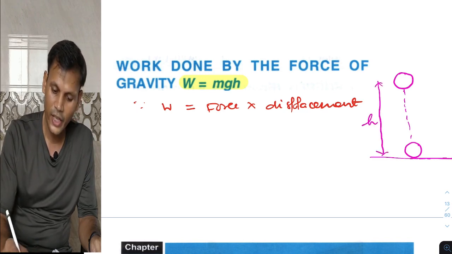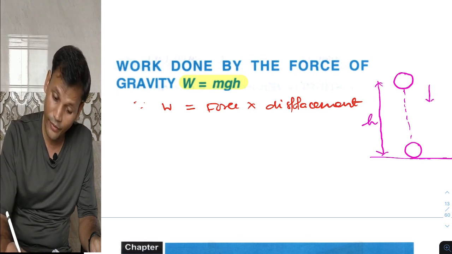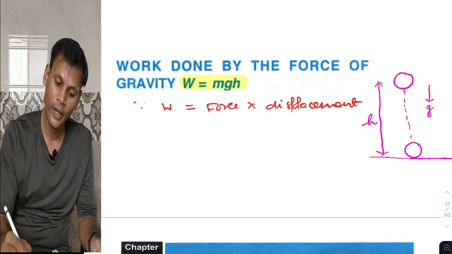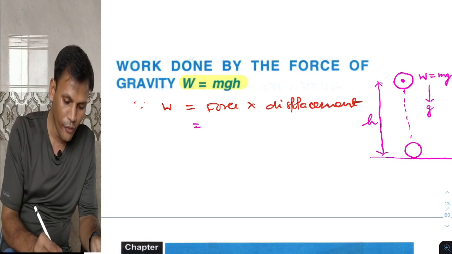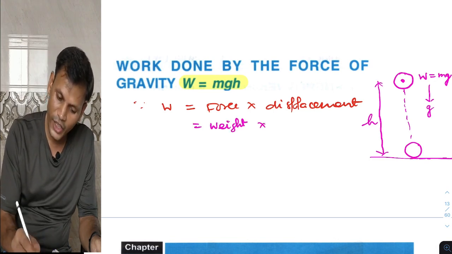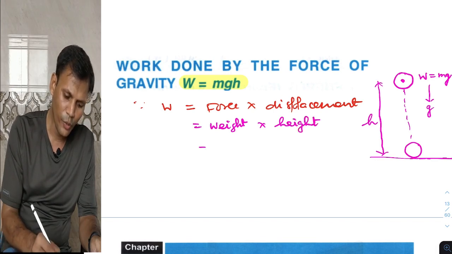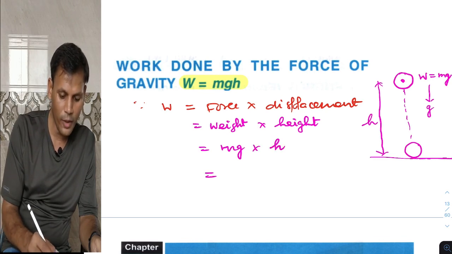The body is initially at this position and falls with a certain acceleration due to gravity, that is g. At this position, the weight of the body is mg, which is the force. So force is the weight of the body, and displacement is the height. Weight of the body is mg and height is h, so overall it becomes mgh.